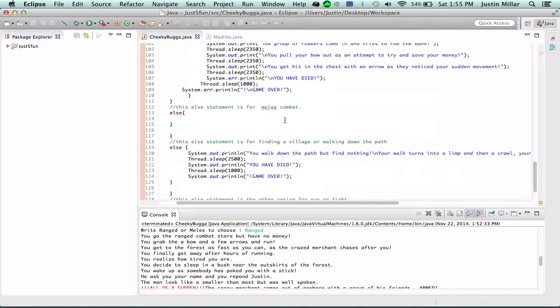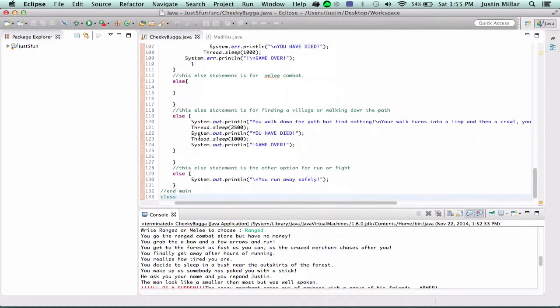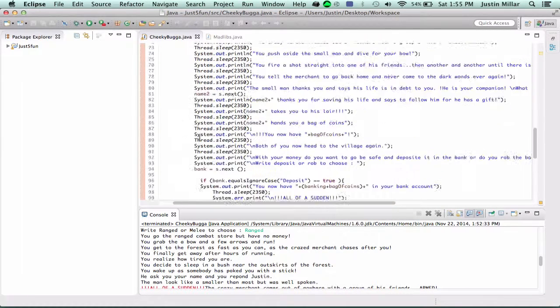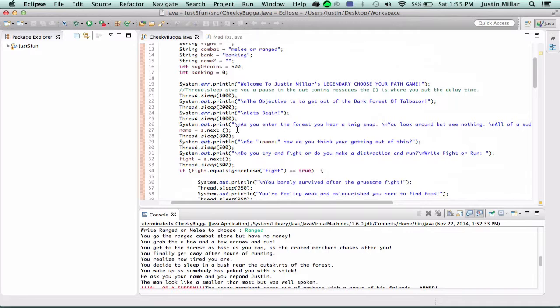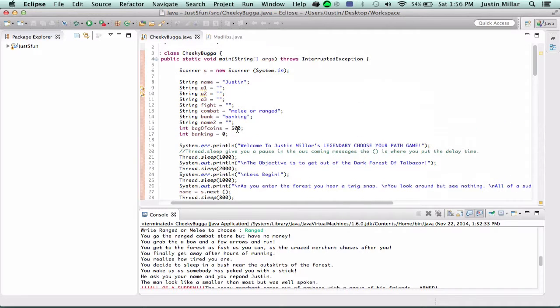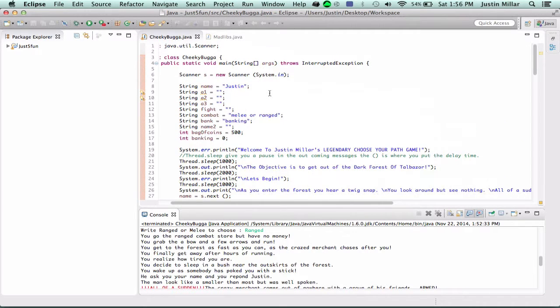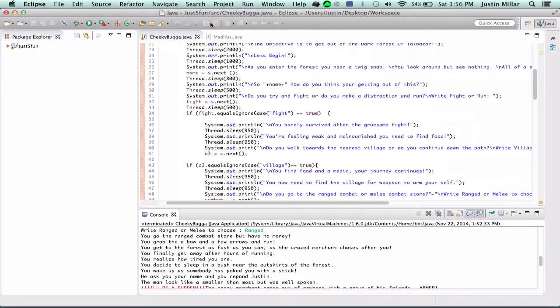Like I said, I need to add more communication, tab more so it's less confusing in between all my else statements, and then put communication at the front of my if statement so I know what it's going to be about. Yeah, and that's what I worked on. Oh, and also my vocabulary.